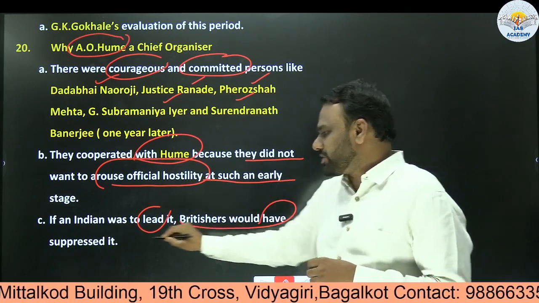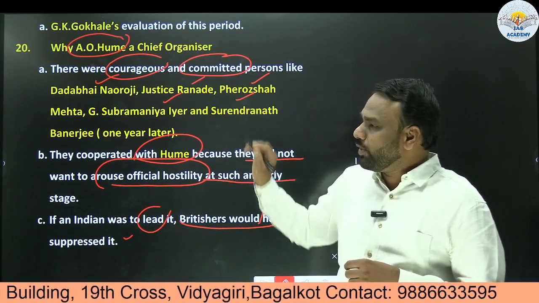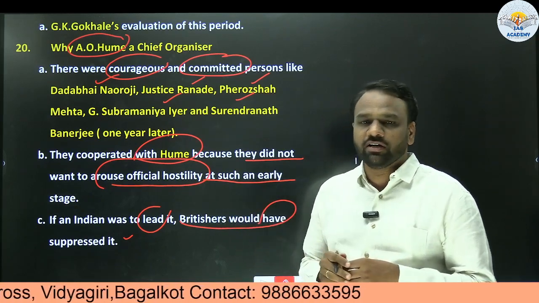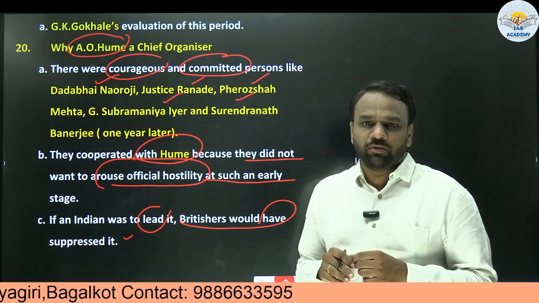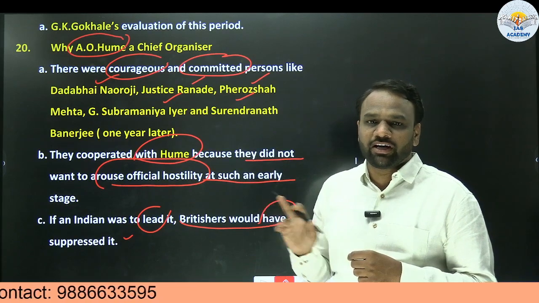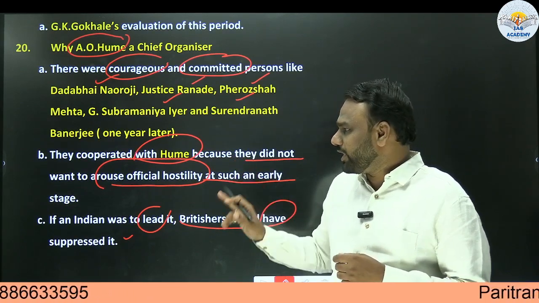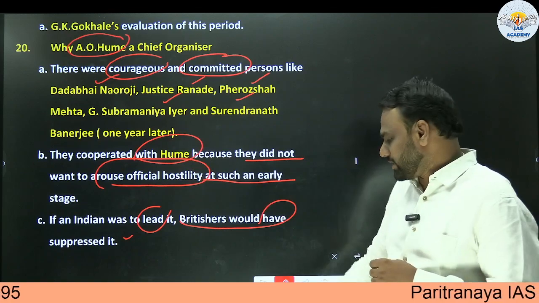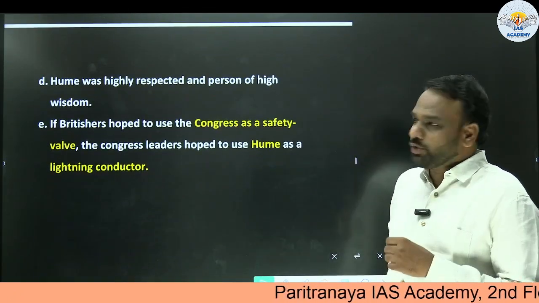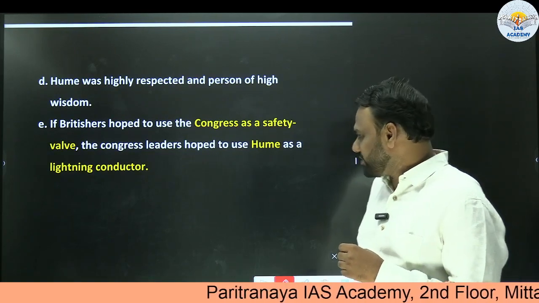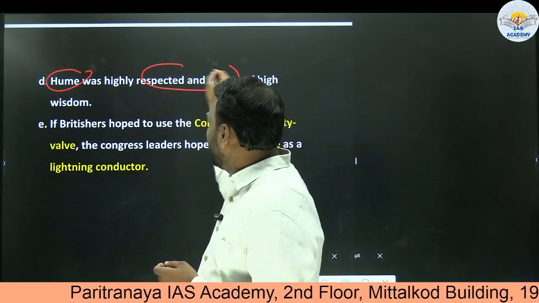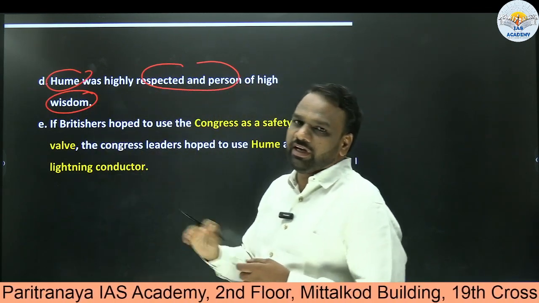That's why they supported. And also, an important point to note: if an Indian was to lead it, Britishers would have suppressed it. If some other Indian rather than A.O. Hume had taken the lead and planned to start this organization, then Britishers would have crushed it. And as it was started by a European, the Britishers did not crush it. So that is why Indians supported A.O. Hume in the formation of the Indian National Congress. Finally, Hume was highly respected and a person of high wisdom, and the Indian leaders thought that Hume was a very good person and there was nothing wrong in supporting him.